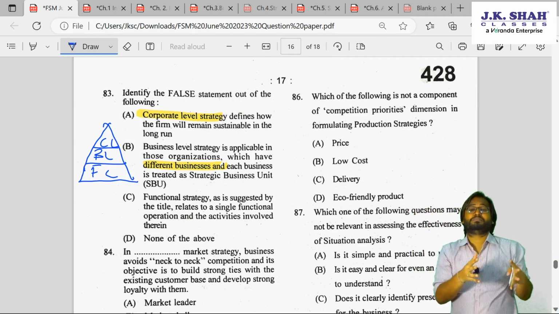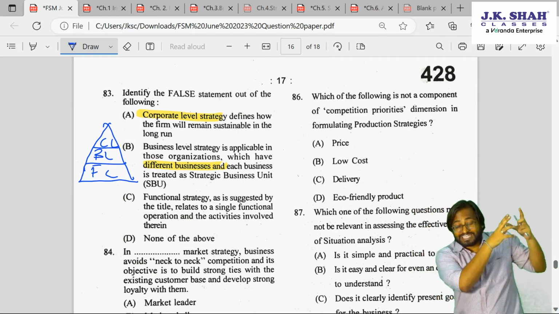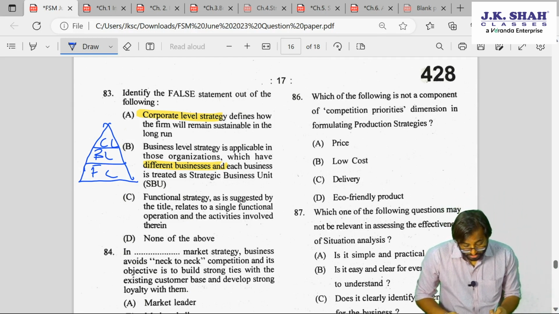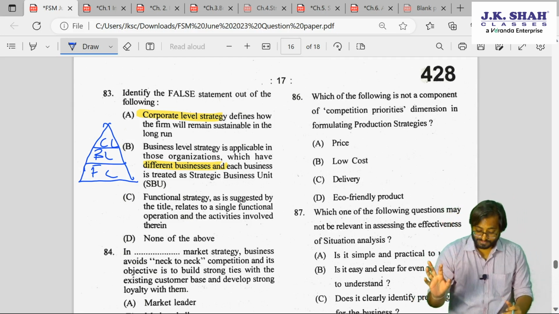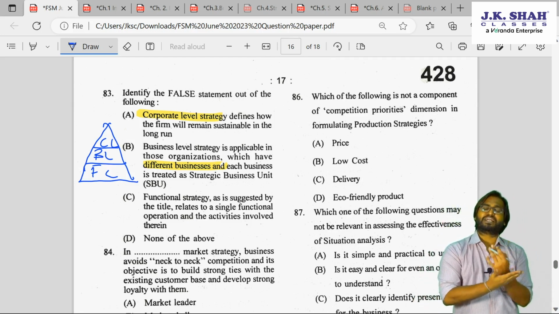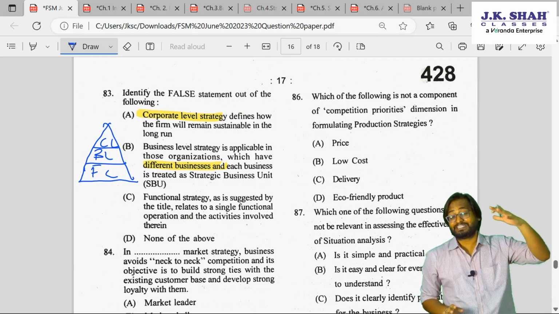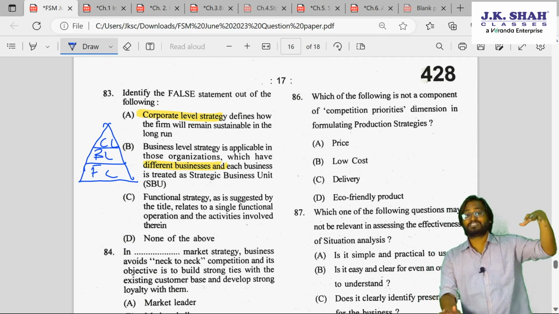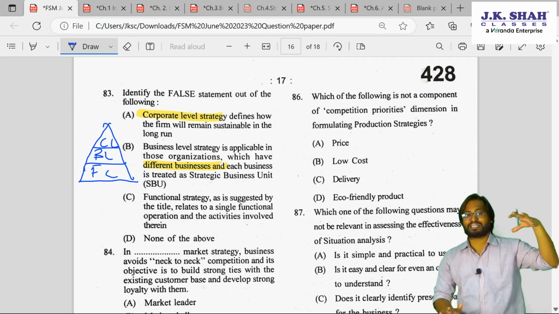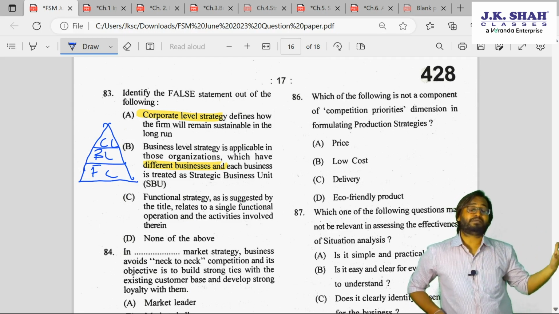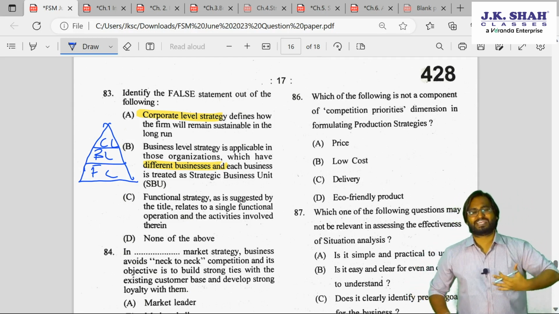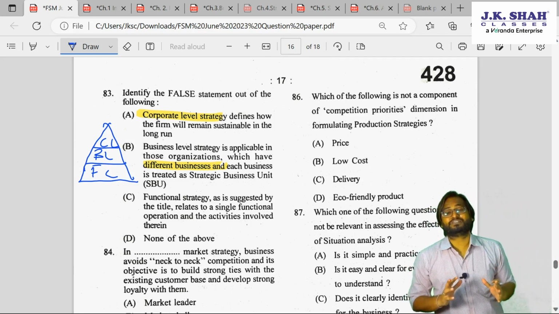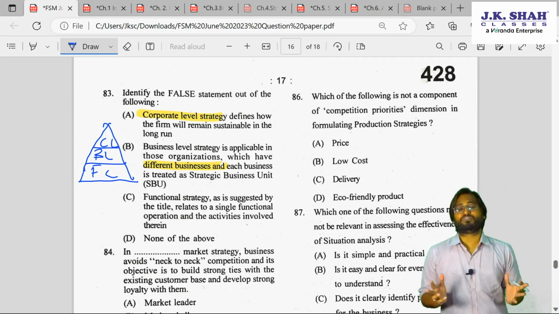Then for each individual business, they have business heads. And for each business, we will have departmental heads, functional heads. So business level strategy for different businesses, and then functional strategy. I told you, functional strategy means departmental strategy. Let's say ITC. ITC's top management takes care of the entire ITC. But we have ITC Hotels. That hotels business manager, divisional manager will take care of the hotels business. But in the hotels business, we have different departments: marketing, operations, HR, finance, IT. All those departments will be headed by one manager, and that manager will be called departmental head or functional manager.